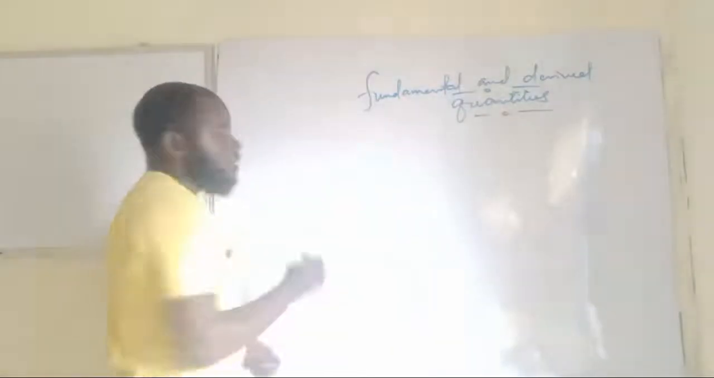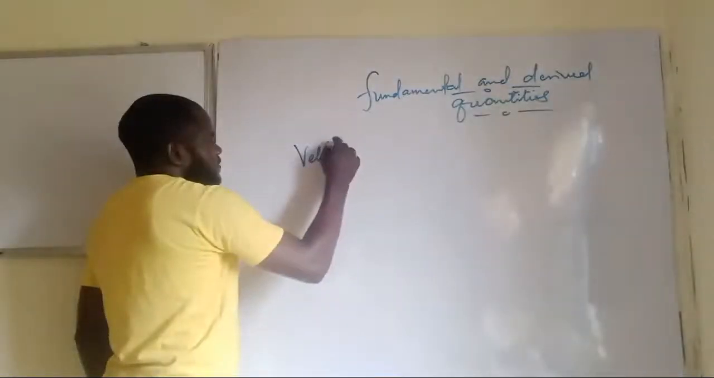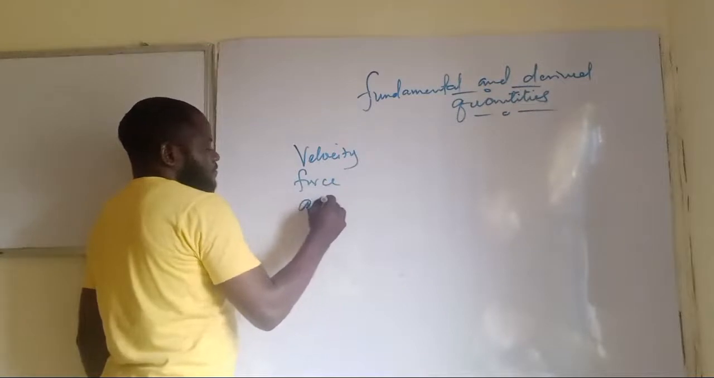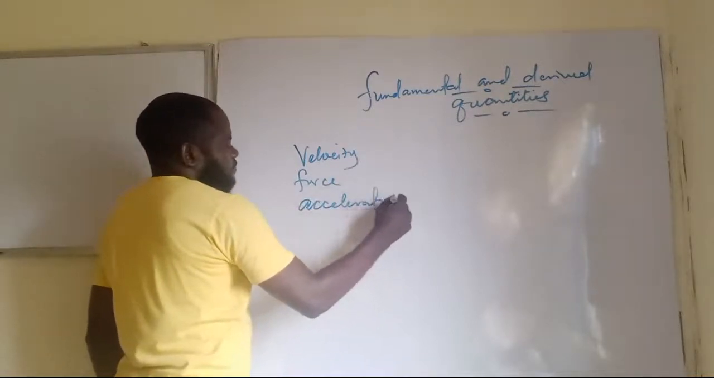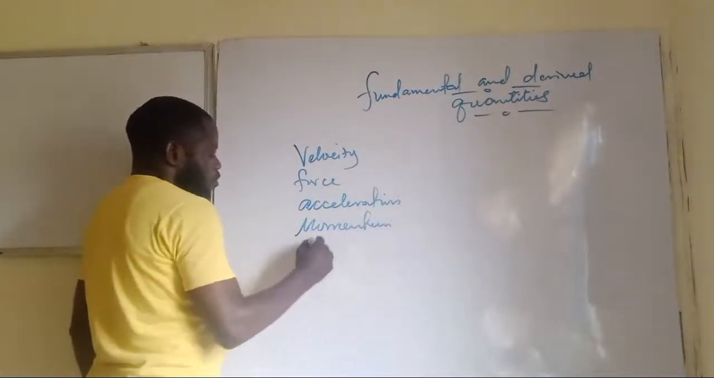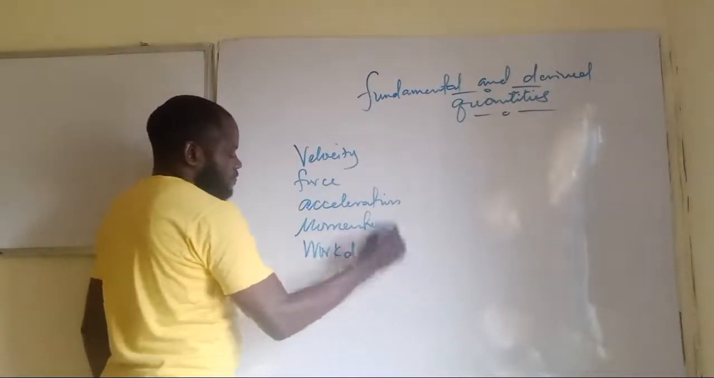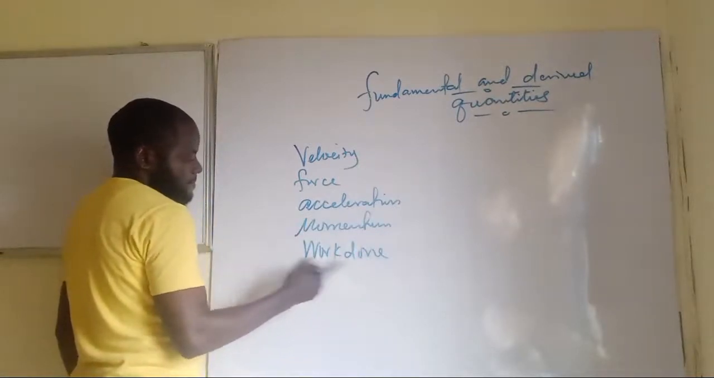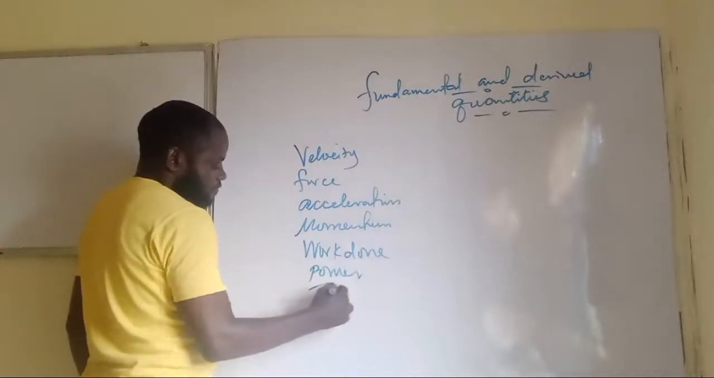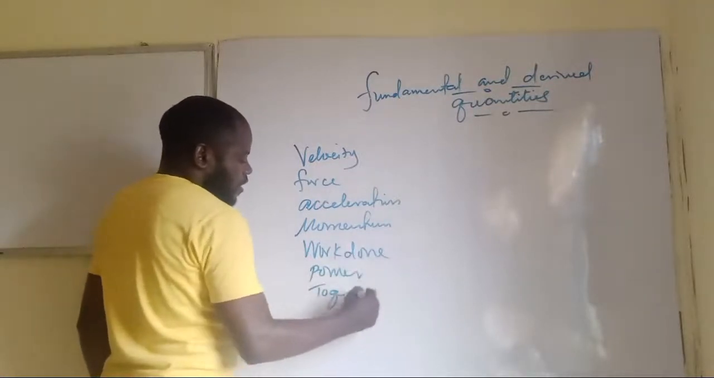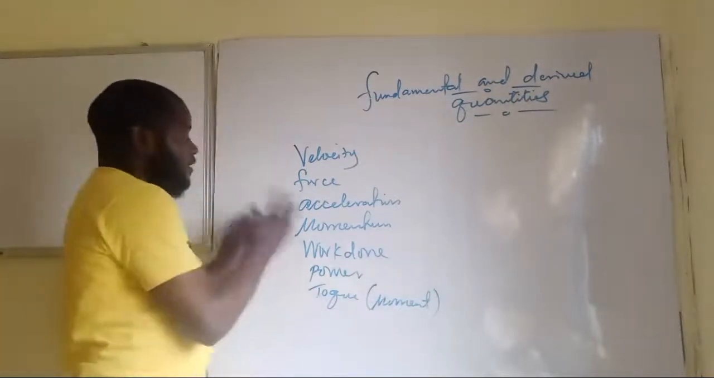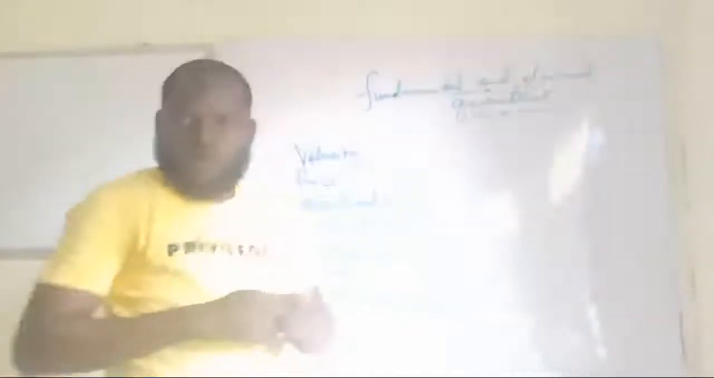The very common ones include velocity, force, acceleration, momentum, work done, okay, which other one? Power, torque, or you call it moment. Now, these are derived quantities.